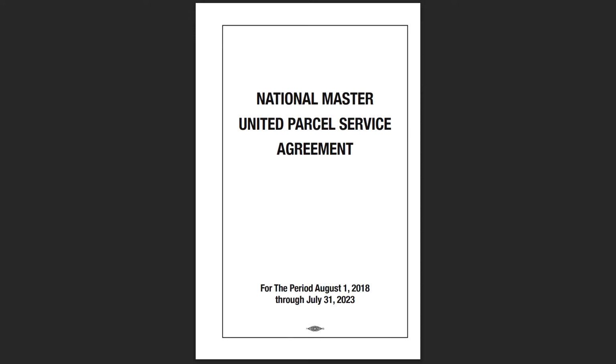This is Article 1, Sections 1 through 4 of the National Master Contract. Today we are covering Article 1, Parties to the Agreement, Section 1, Operations Covered, Section 2, Employees Covered, Section 3, Transfer of Company Title or Interest, and Section 4.